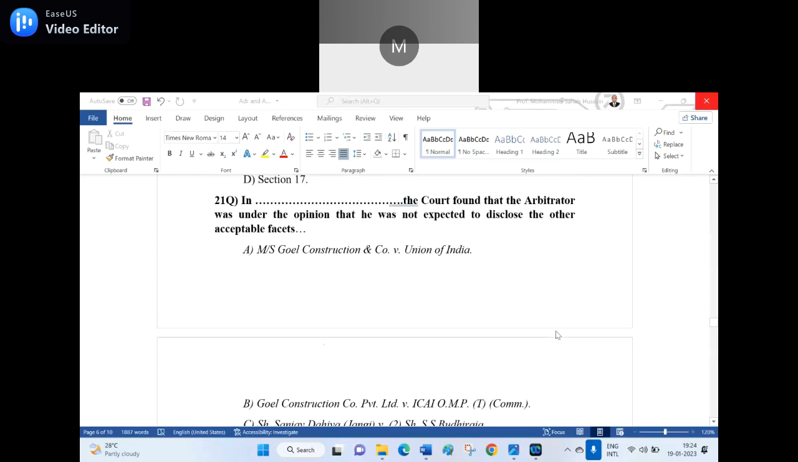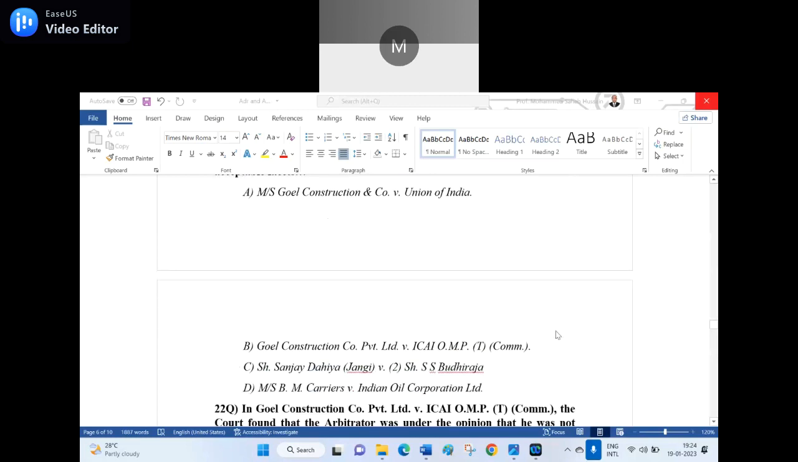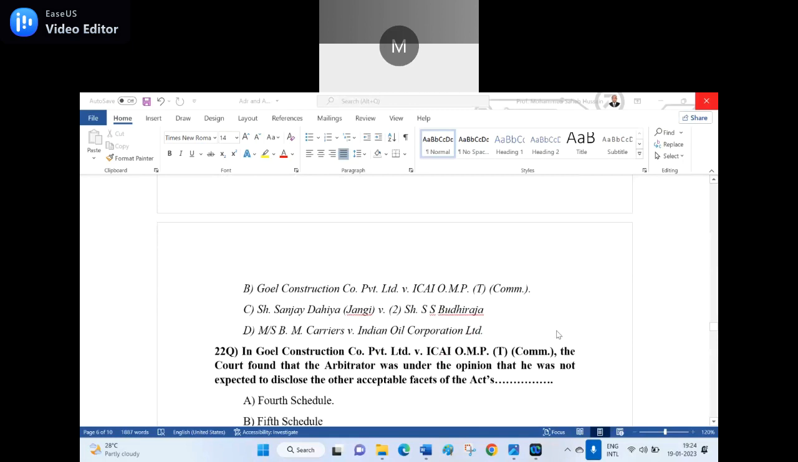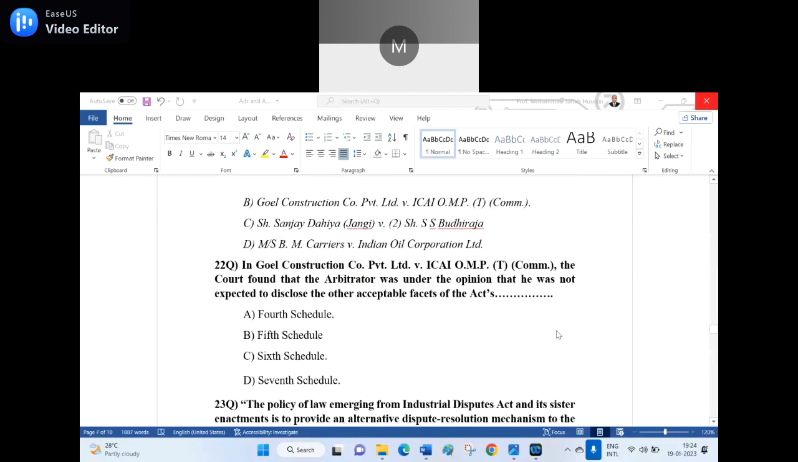See the question and see the answer. Sir, option B, Goyal Construction Company Private Limited versus ICAI OMP(T) Commission. That is the right answer for the 21st question. Is it clear? Yes, sir. Yes, read anyone. Give the chance to the other people to read.